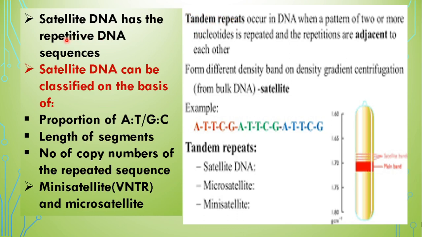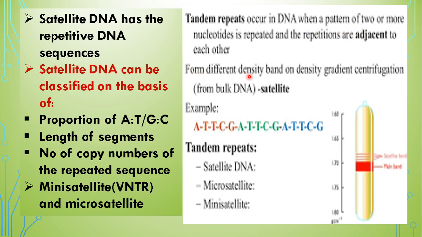Tandem repeats are the same, that is the repetitive DNA. Tandem means occurring consecutively, one after another without any break. So such repeats are also called tandem repeats. They occur in DNA when a pattern of 2 or more nucleotides is repeated and the repetitions are adjacent to each other. What I explained a little while ago.